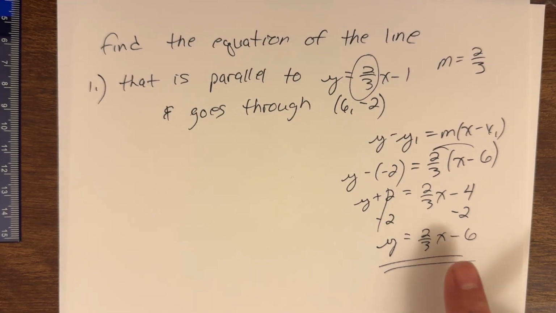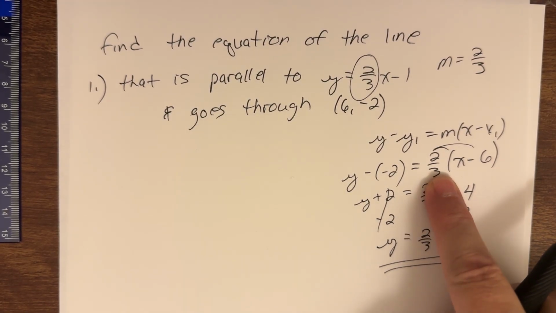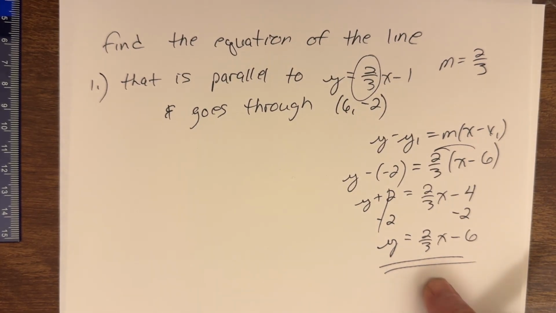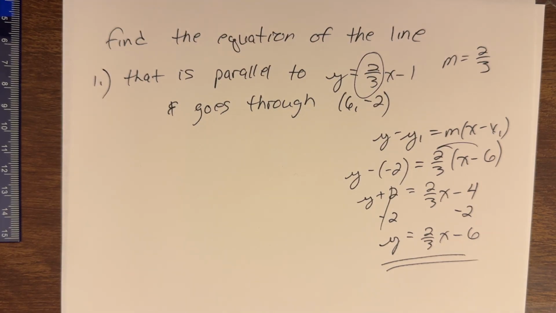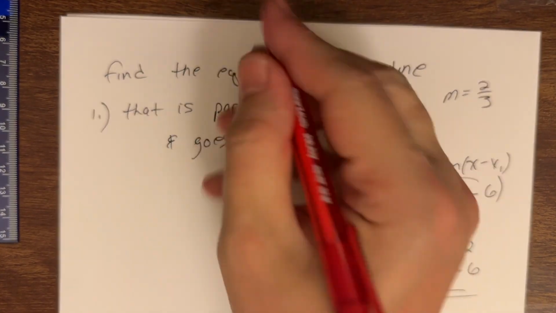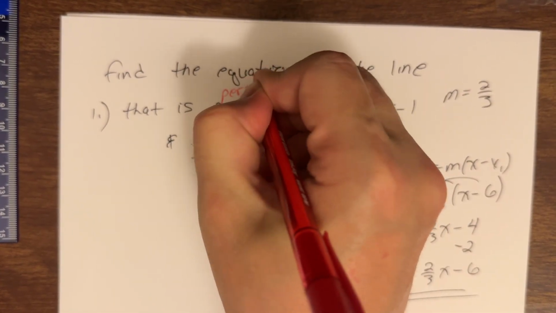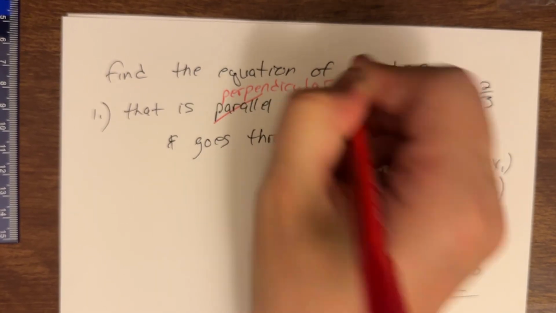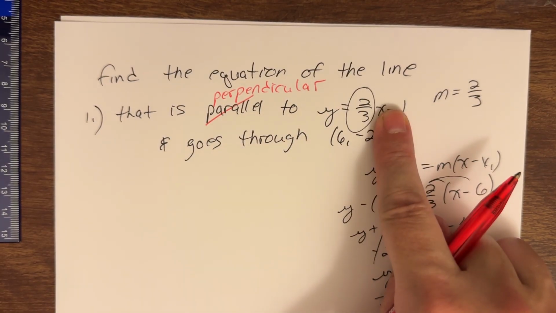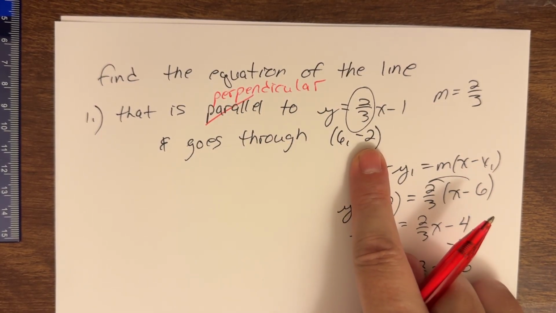That is the equation of the line, or again, same thing here, and I can't say it enough. Perfectly fine to stop here. I just know a lot of people like to solve for y. That's a way to check a lot of answers, to confirm some different things. But now, before we go to number 2, I just want to make one change. Find the equation of the line, but this time let's change from parallel to perpendicular. Find the equation of the line that is perpendicular to this line and still goes through this point.